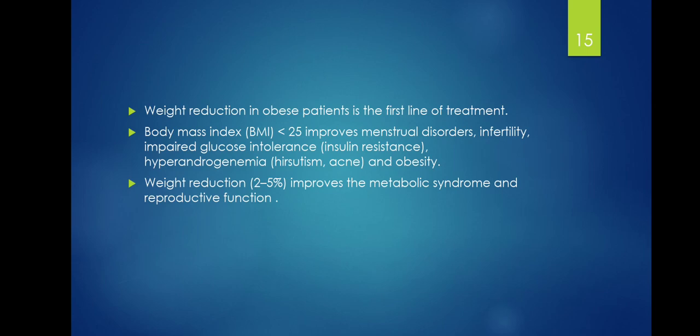So under the management, weight reduction in obese patients is the first line of treatment. You try to aim for a BMI below 25. This usually improves menstrual disorders, infertility, impaired glucose tolerance, hyperandrogenemia, which is hirsutism and acne, and obesity. Weight reduction of about 2 to 5% improves the metabolic syndrome and reproductive function. So our first aim is to make sure our patient has a normal BMI, okay?